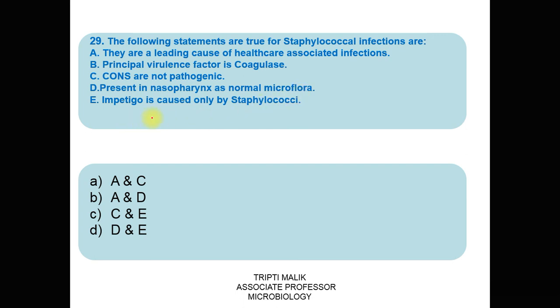E. Impetigo is caused only by staphylococci. Out of which the statements which are true, both the statements are true, we have to find out. So here the option A and D, which form the option B, is the correct one.